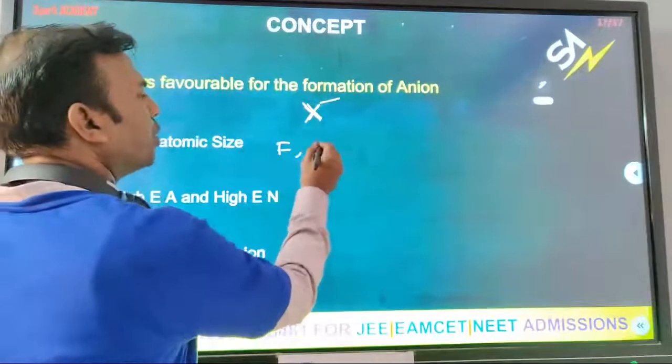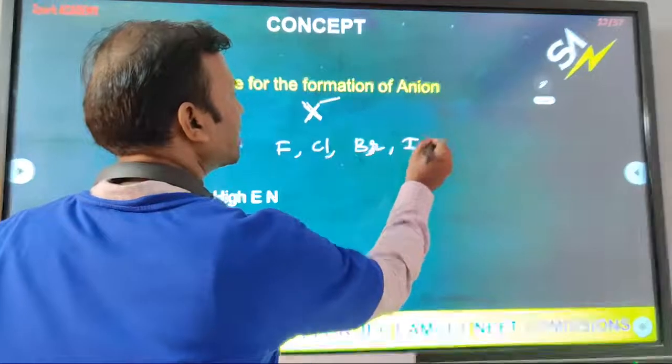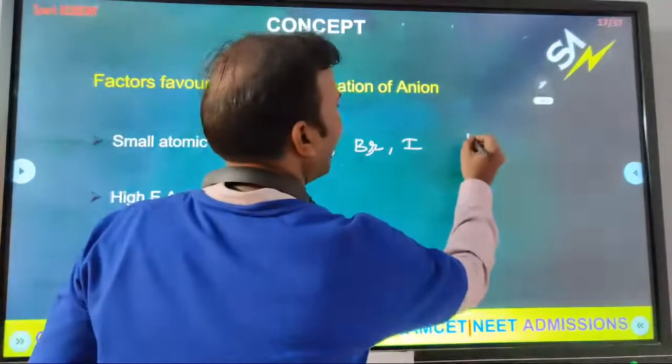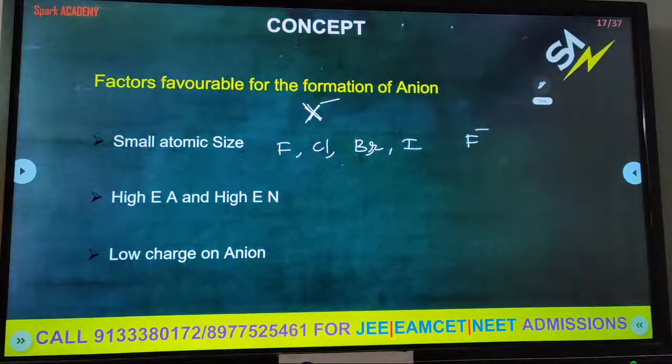Fluorine, chlorine, bromine, iodine. Which one has the small atomic size? Fluorine. So fluorine readily forms an anion, fluoride. High EA and high EN.